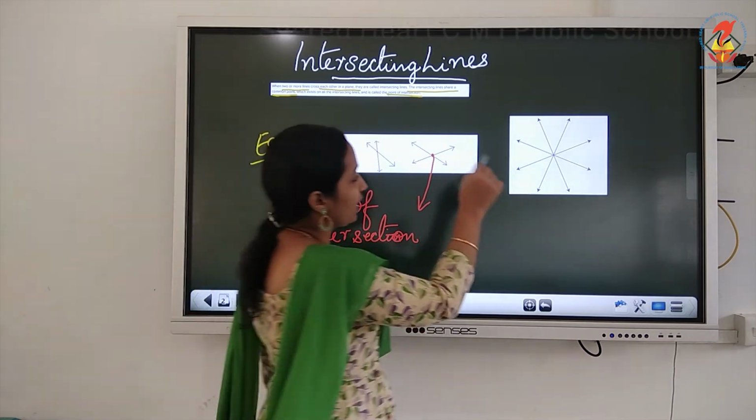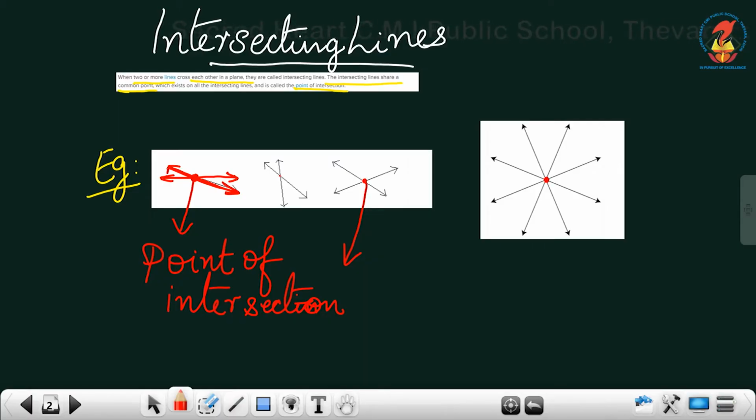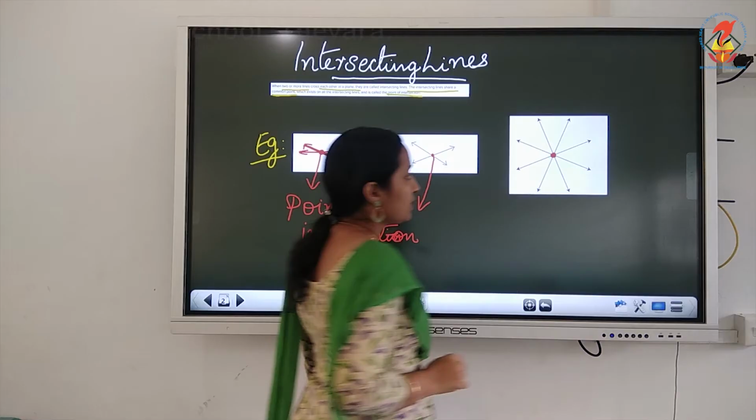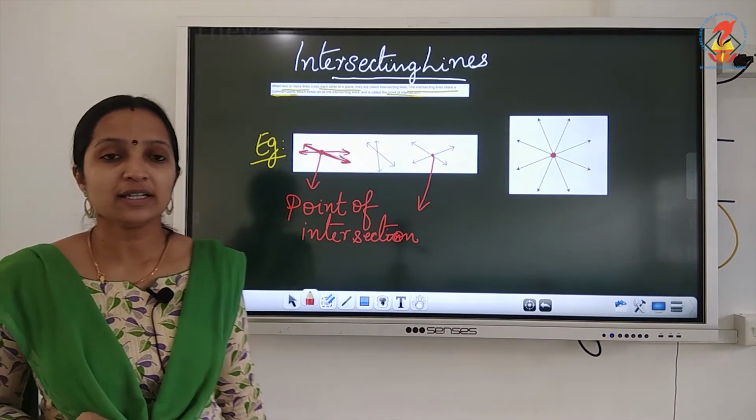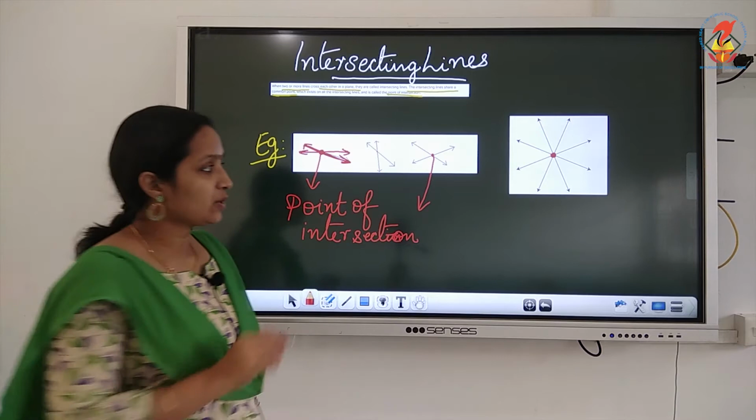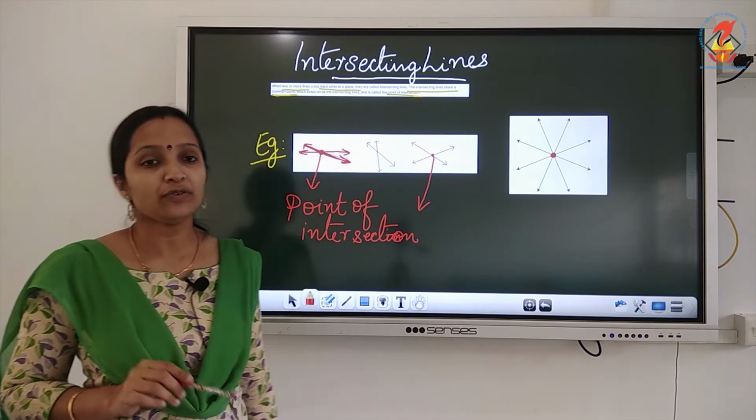Now look at this figure. Here you can see that many lines, 1, 2, 3, 4 lines, are intersecting at one point. This point is the common point of all these lines. So that point is known as point of intersection.